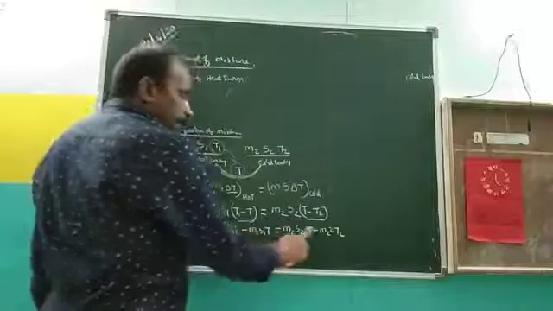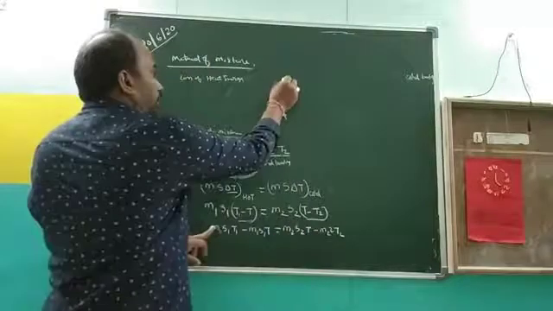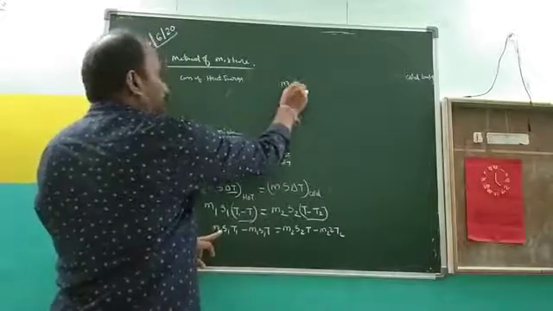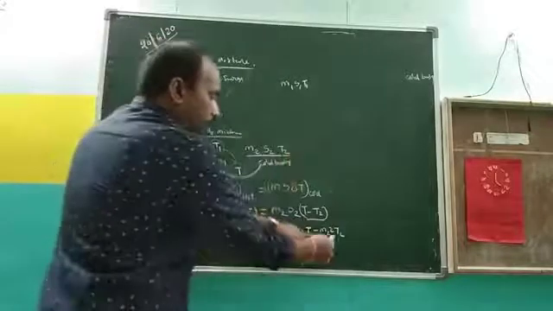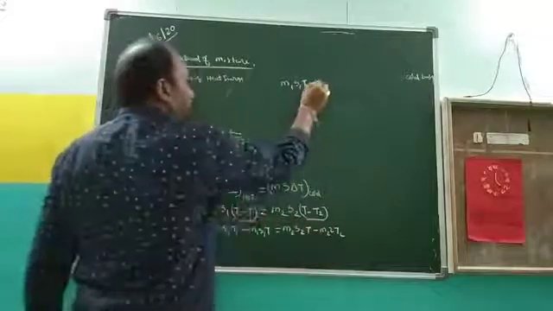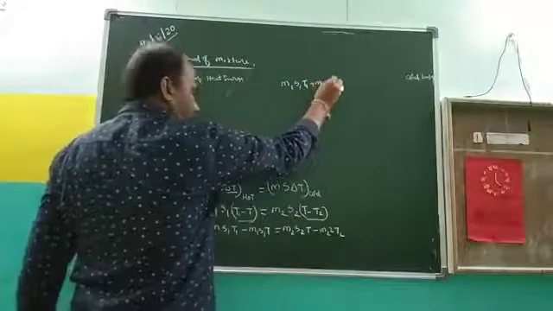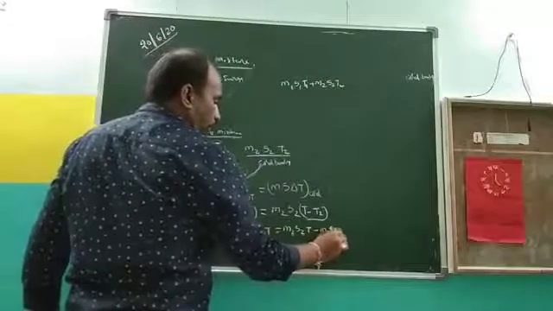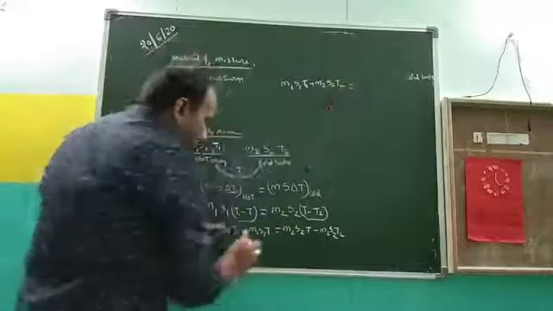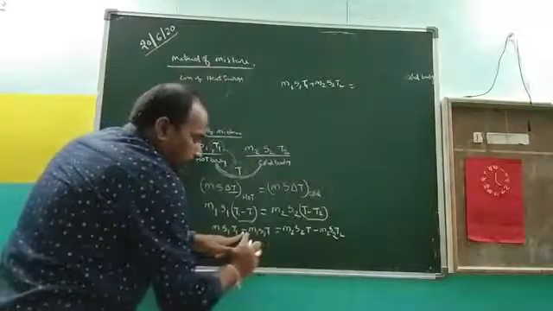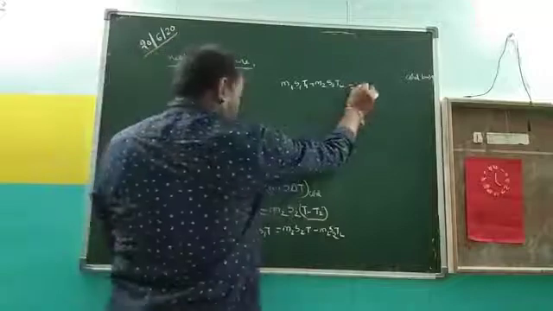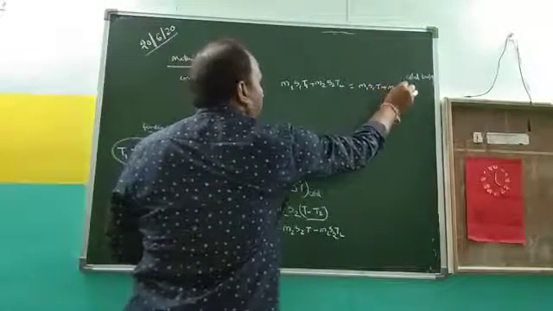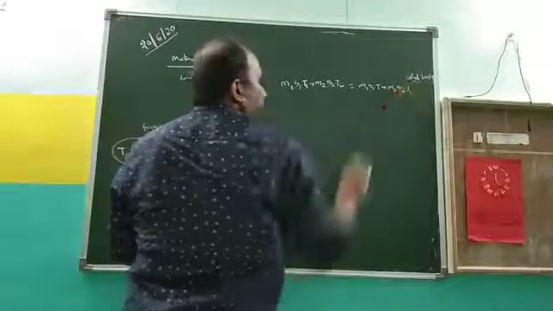The T terms are taken to one side and the T2 terms to the other side. So M1 S1 T1, taken to this side, the minus converts to a plus, then M2 S2 T2. Then the minus term taken to the other side becomes plus: M1 S1 T plus M2 S2 T.